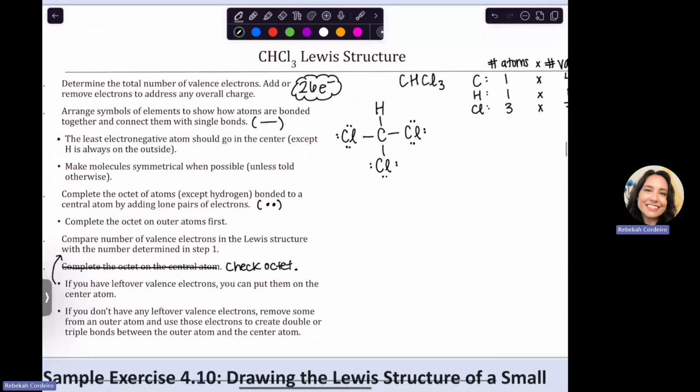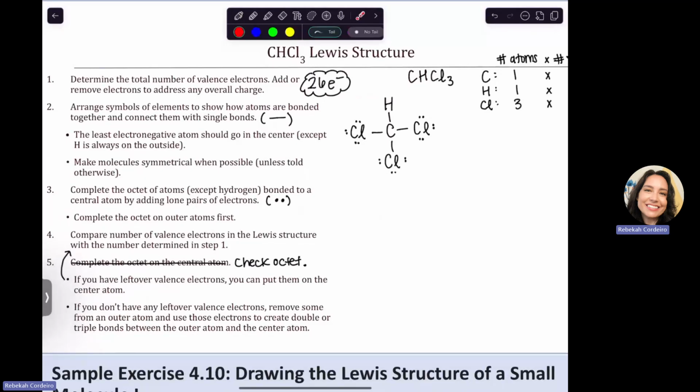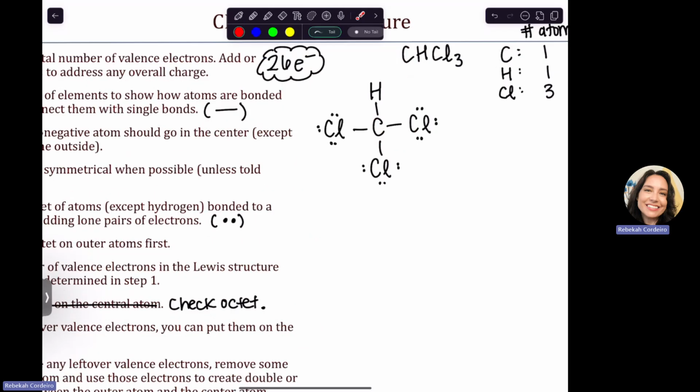All right, now we're going to check the octet, which is actually step 4. Oh no, sorry. If you have leftover valence electrons, you can put them on the center. So if for some reason we had 28 left to give, we could stick them on the middle if we had room. Carbon can't hold more than 8, so we couldn't do that. But if it were sulfur, for example, and we had 28, we'd put dots on the middle. But the next step, step 5, is going to be to check octets.